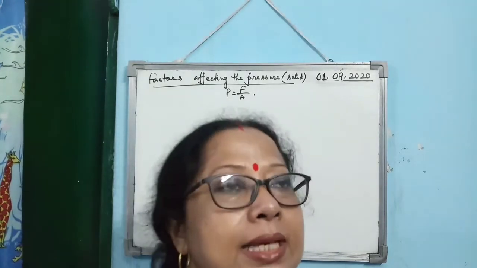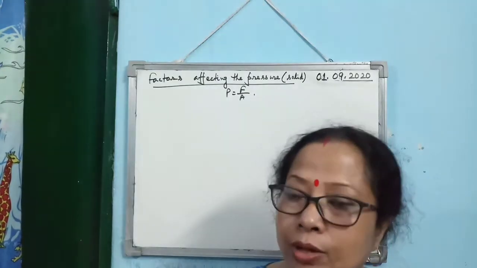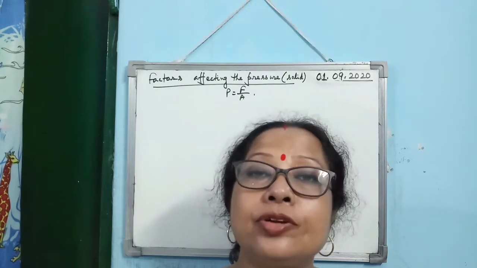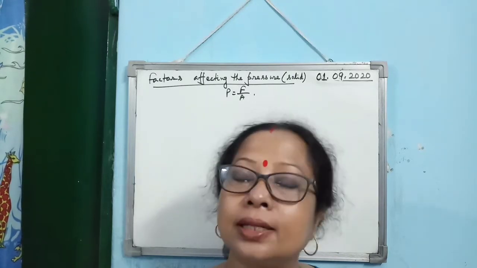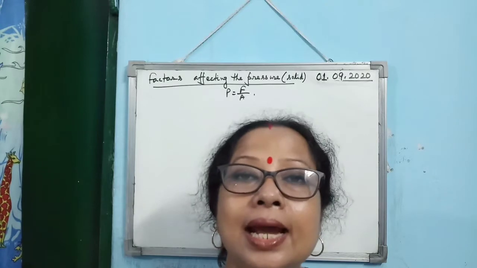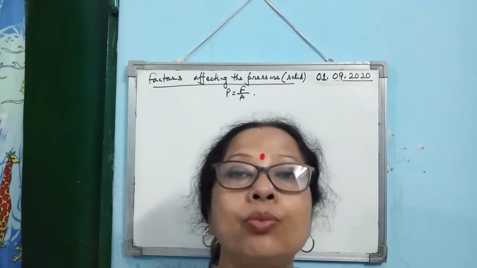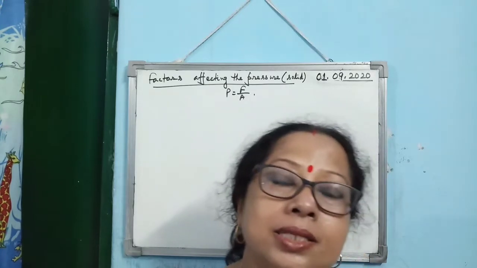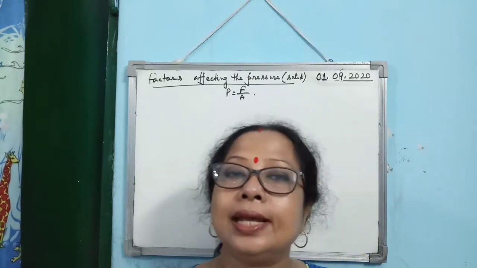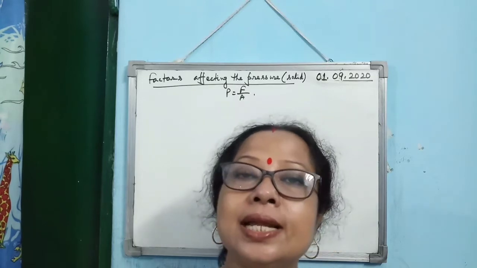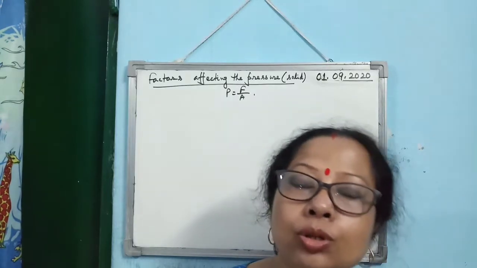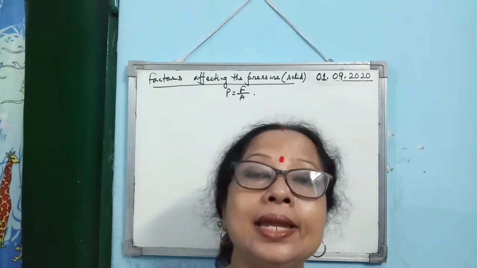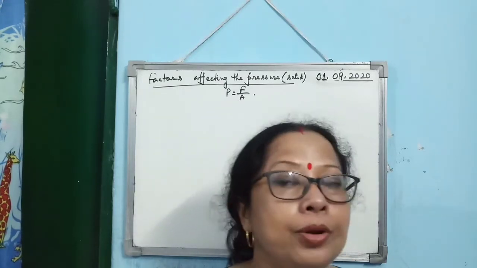You know that the examples are there. When we want to decrease the pressure, consider a heavily loaded truck. You will see that heavily loaded trucks do not have 4 wheels, rather they have 8 wheels, 12 wheels, like that. Why? And broader tires or broader wheels are used. Why is it used? Because when it is broad, then area will be more, then pressure exerted by the loaded truck on the road will be less, and that's why it will be able to easily move on any kind of road without producing any damage.